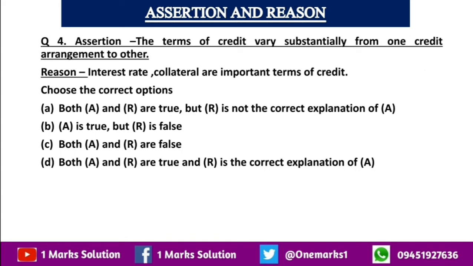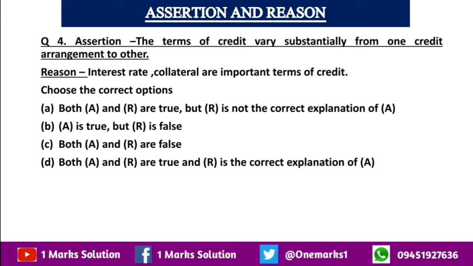Now the assertion and reason questions. As you know, in assertion and reason, you will be given two statements. One is the assertion and the other one is the reason. You have to select whether both are correct, both are incorrect, or one is correct and the other one is incorrect. And in the next step, you have to find out whether the reason is the correct explanation for the assertion or not. In this way, you have to choose the correct option from A, B, C, and D.